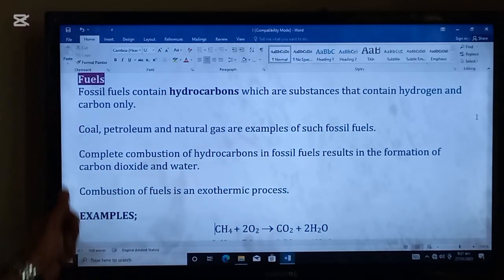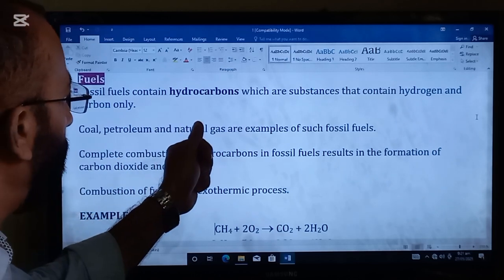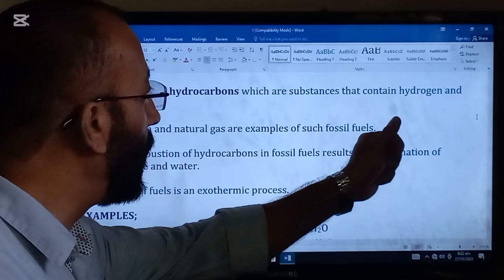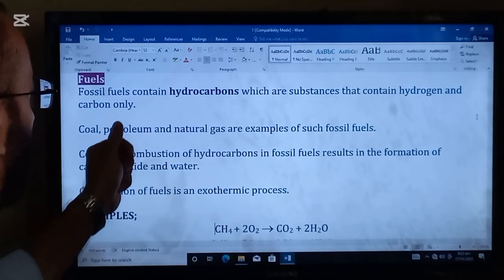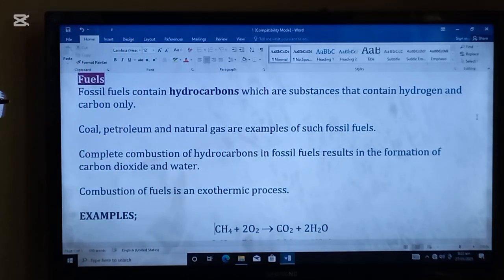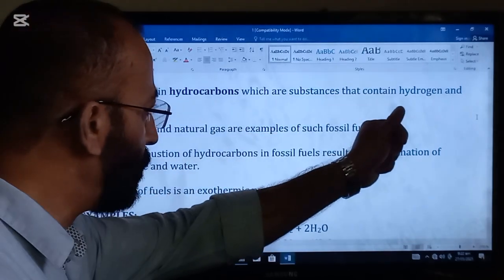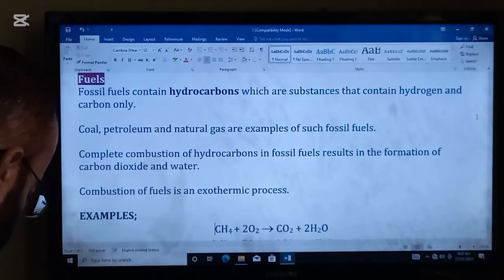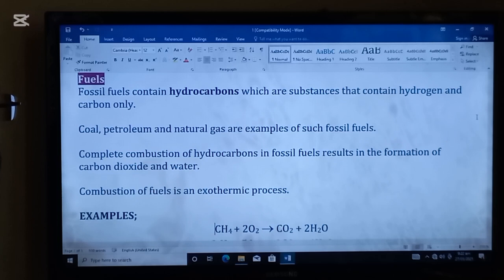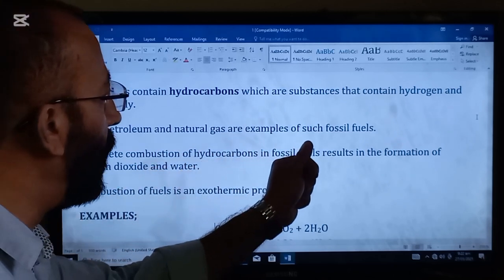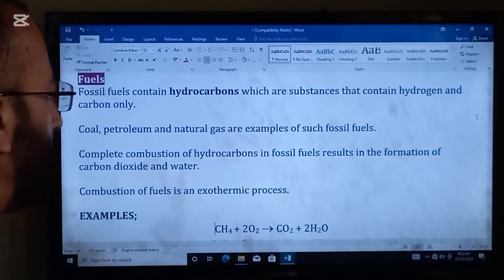Fuels. Fossil fuels contain hydrocarbons, which are substances that contain hydrogen and carbon only. So this is the condition for hydrocarbons: they contain only hydrogen and carbon. Coal, petroleum, and natural gas are examples of such fossil fuels.